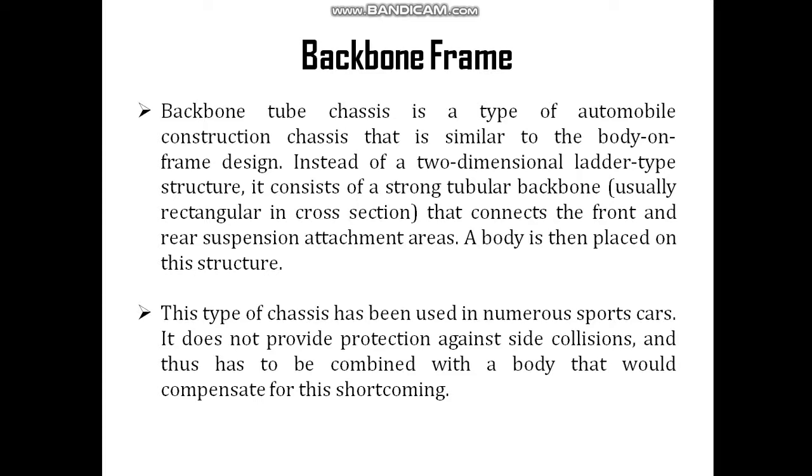And thereafter we can place the body above on this chassis frame structure.